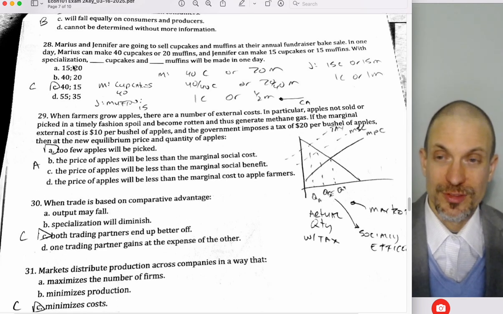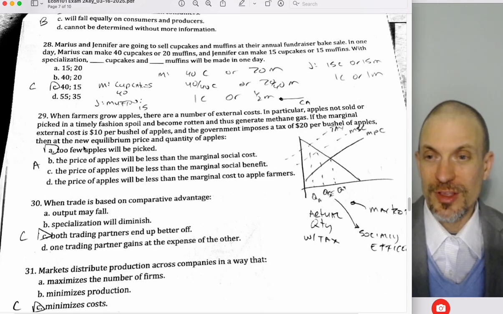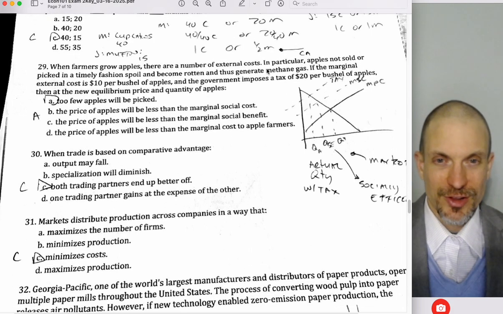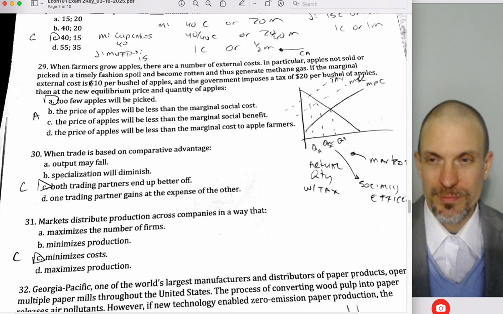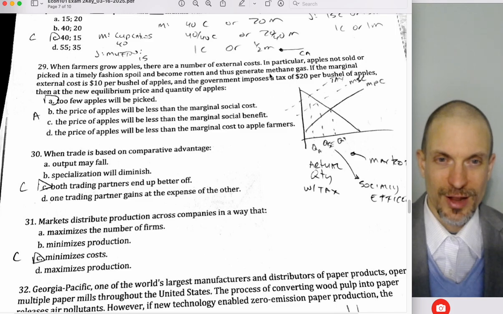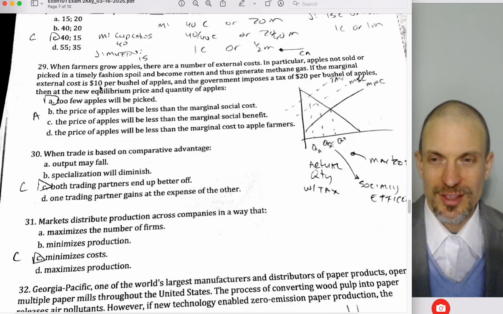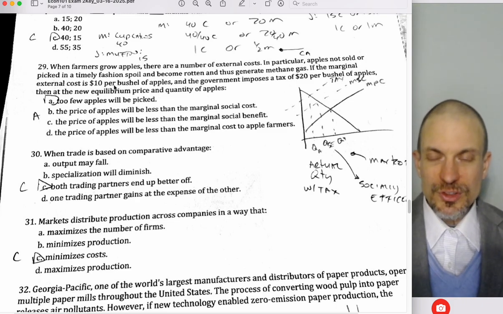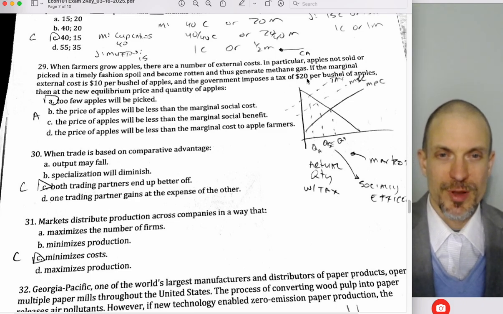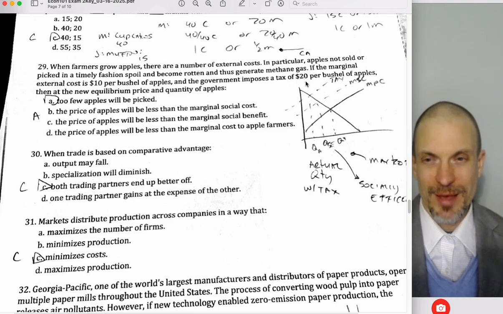15 for muffins. The first one was cupcakes, second one is muffins. When farmers grow apples, there's a number of external costs. In particular, apples not sold or picked will spoil and get rotten, generate methane gas. If the marginal external cost is $10 per bushel of apples, the government imposes a tax of $20 per bushel of apples.